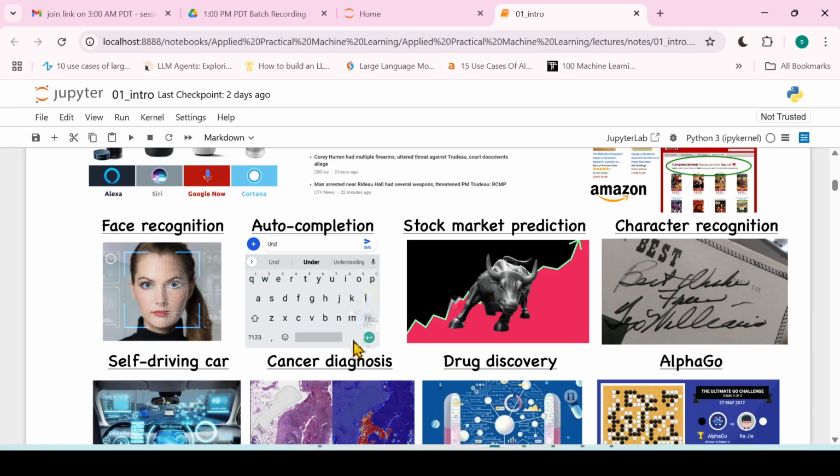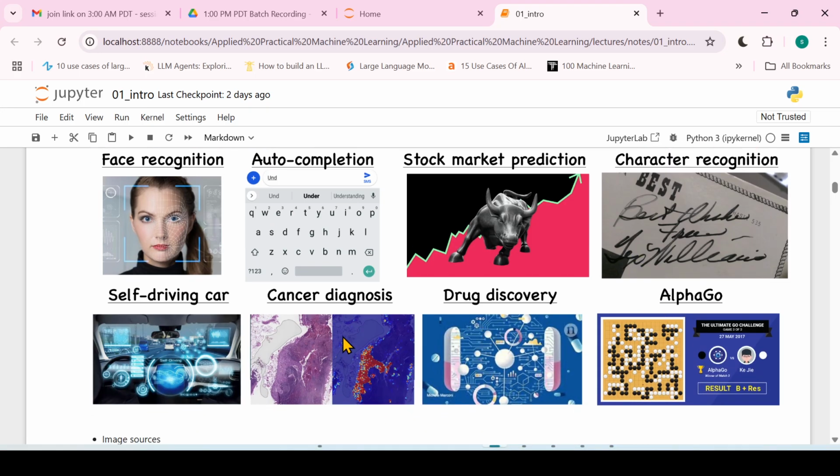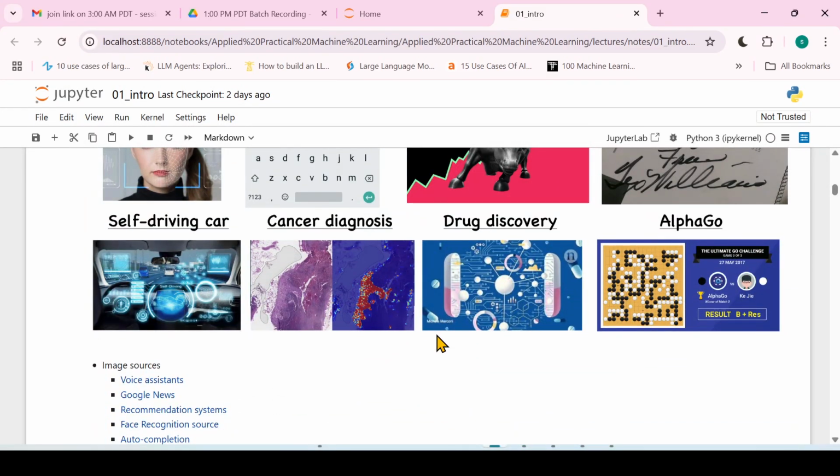We have auto completion systems, which autocomplete a specific word. Then we have a lot of AI like stock market predictions, character recognition, drug discovery, cancer diagnosis, and self-driving cars. All these are potential domains for AI to grow, and all of this is possible with artificial intelligence and machine learning.